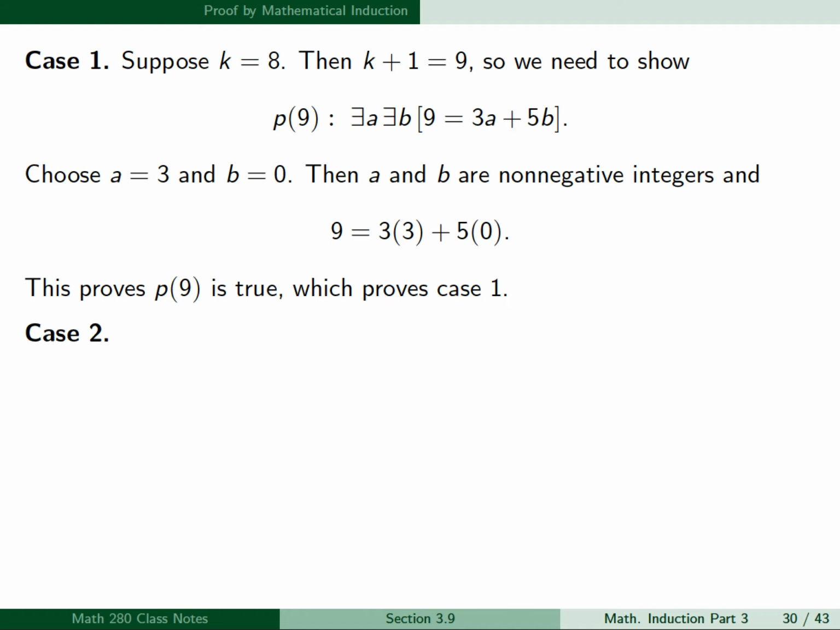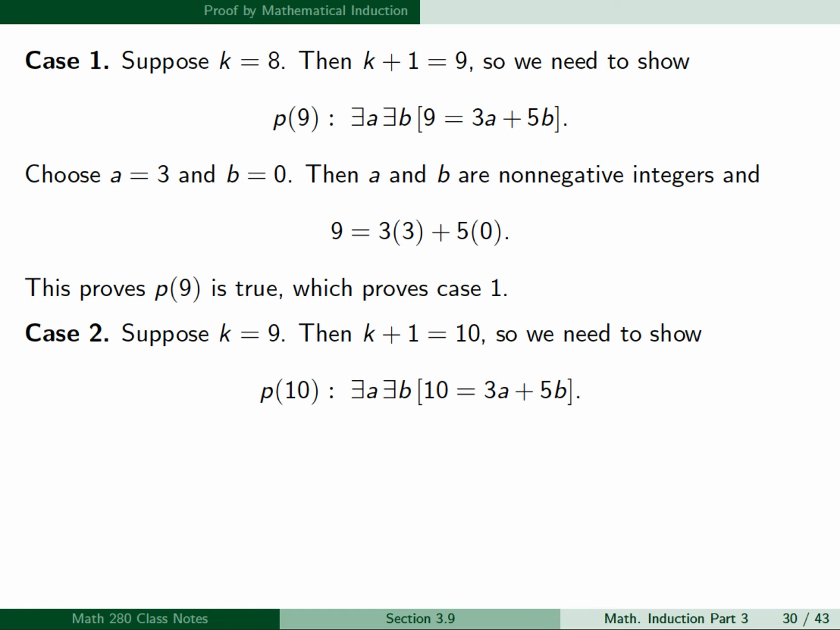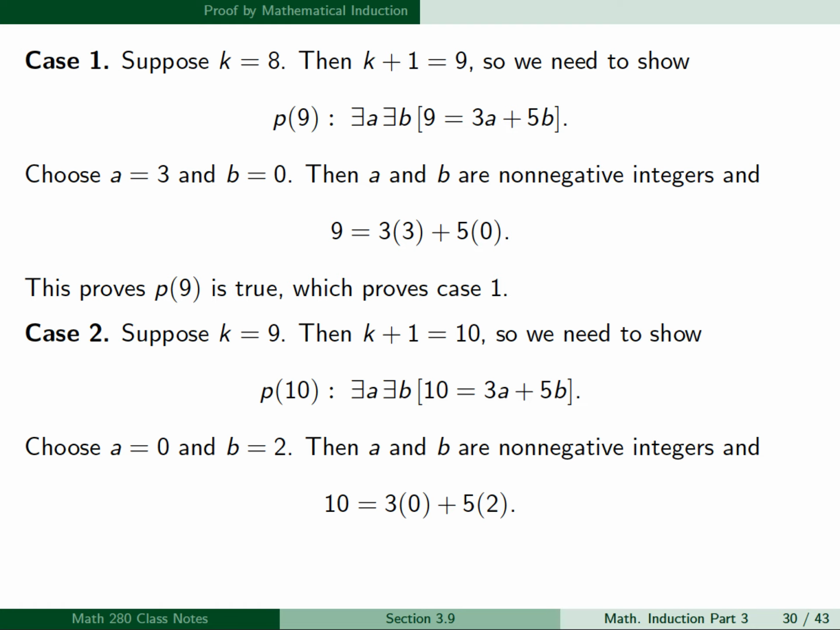For case 2, we're going to suppose that k is equal to 9, then k plus 1 is equal to 10, so we need to show p of 10, which is there exists an a and a b such that 10 is equal to 3a plus 5b. So we'll choose a equals 0 and b is equal to 2. Then a and b are non-negative integers, and 10 is equal to 3 times 0 plus 5 times 2. So this proves that p of 10 is true, which proves case 2.